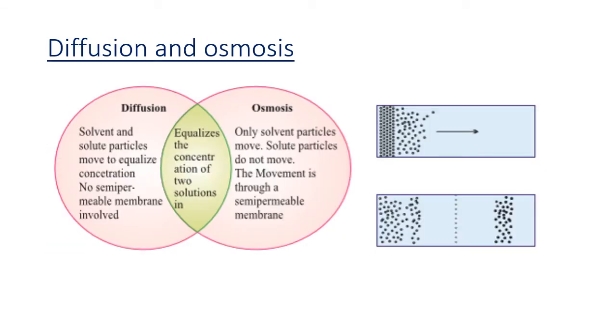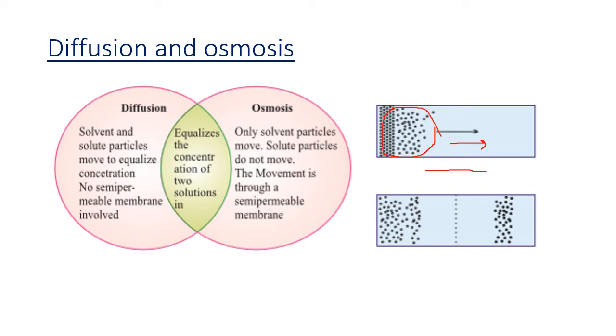Now there is a picture here and we try to understand the difference between diffusion and osmosis. You can see here, this is diffusion. Here the concentration is high, so particles are directly diffusing into the region of lower concentration.